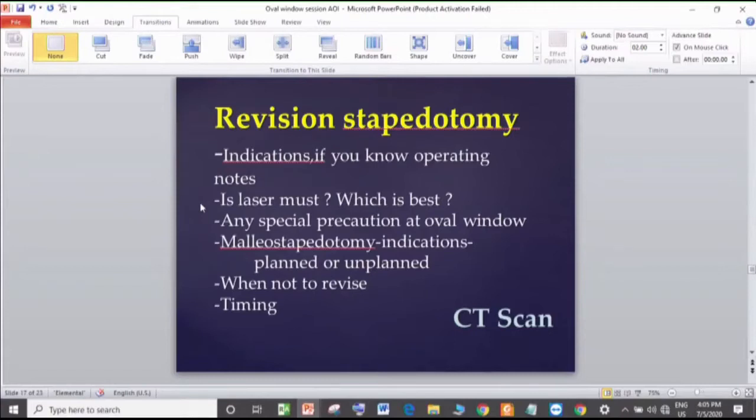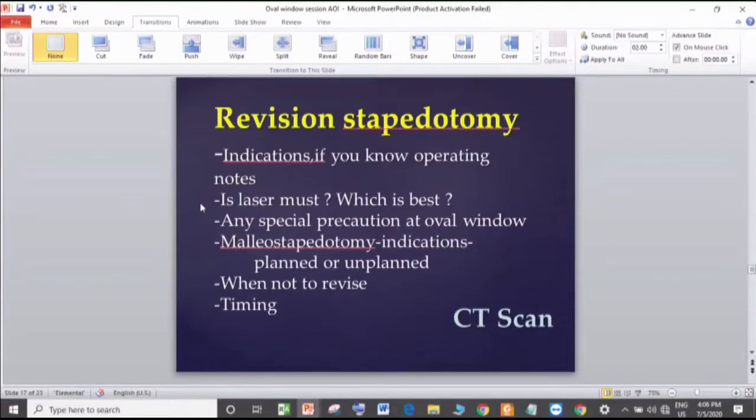When a very experienced person has done it with complete notes and satisfactory intraoperative findings, and yet the patient has not improved, you have to think twice before revision. For example, if somebody operated by Ashim Desai comes to me for revision, I will think twice.